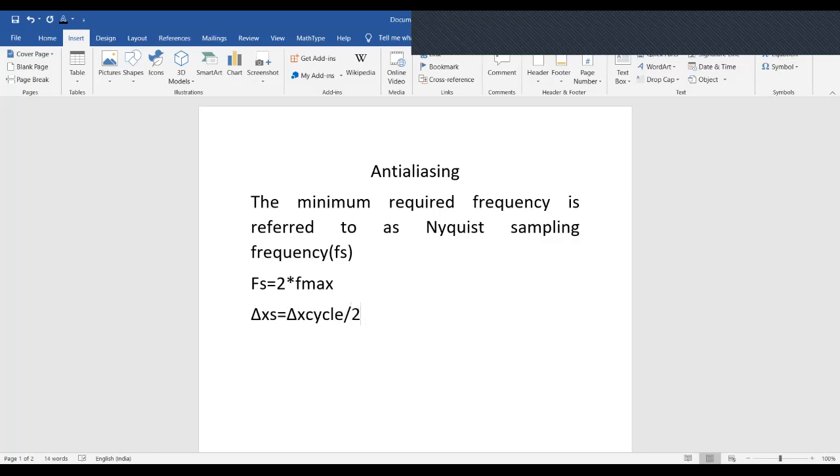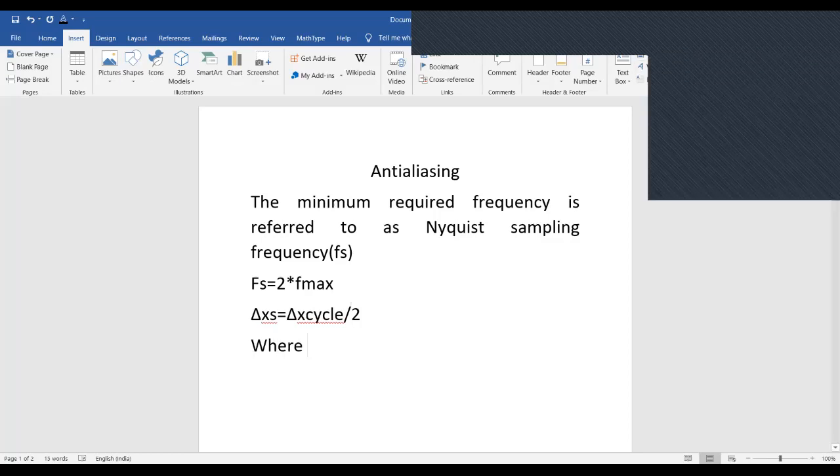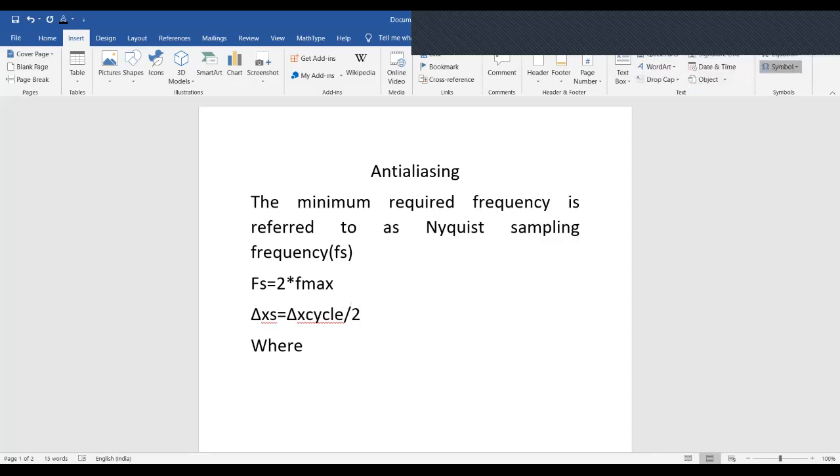This is the value of Xs, where delta X cycle is equal to 1 by Fmax. That means this cycle is calculated at the maximum frequency level. Now we will read about the calculation of the algorithm.